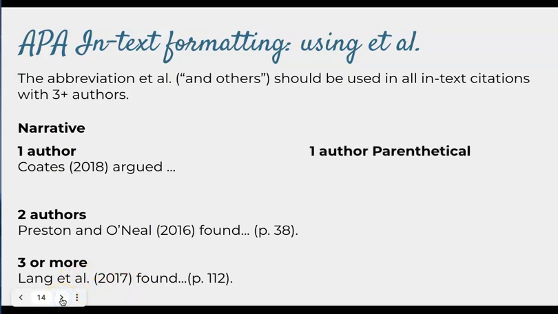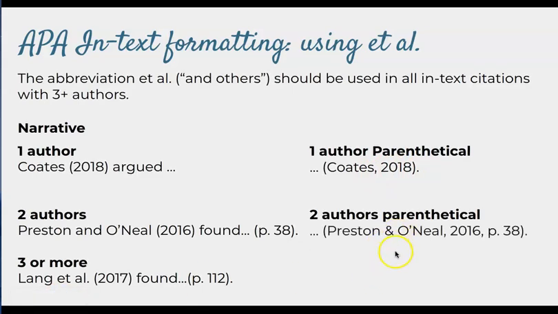I also want to talk about what that would look like in your parentheses if you're paraphrasing or just have the citation in the parentheses at the end. So here we have Coates. We'd have our quote or paraphrase, and then Coates, comma, the year, and a period at the end. With two authors, the main difference between a signal phrase, narrative, or parenthetical citation is that if you have the authors before your quote and you're using a narrative, you write out the word "and." But if everything's at the end, in the parentheses, you're going to use just the ampersand sign. And then three or more, and that's what that would look like there.